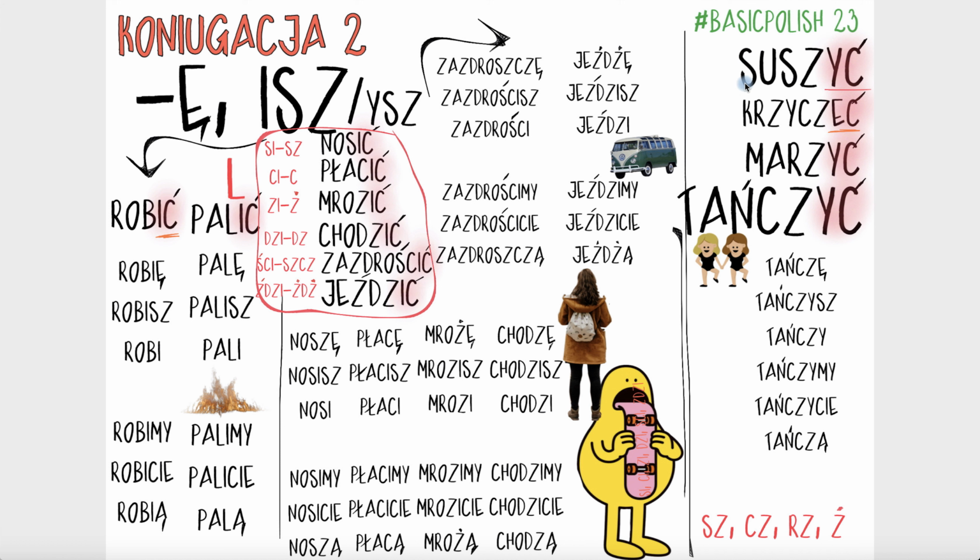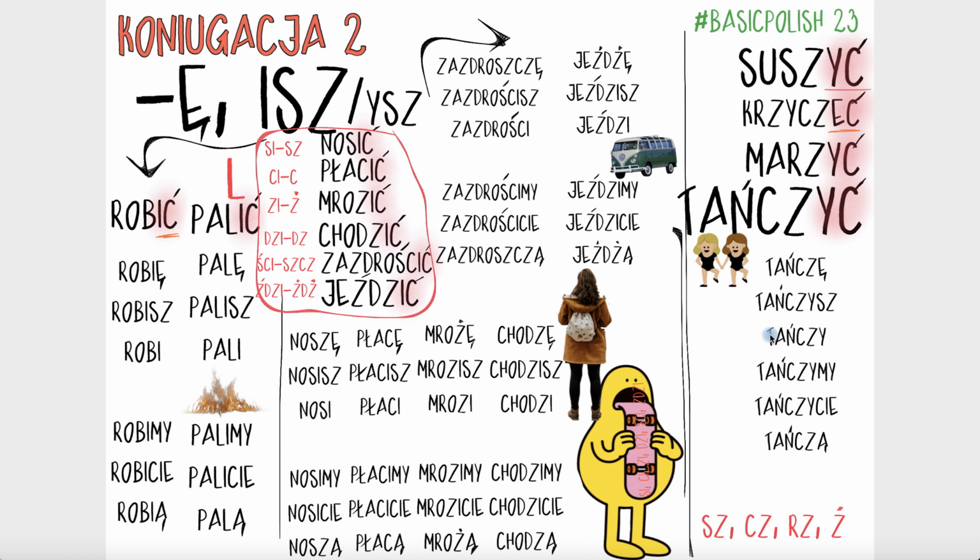When you look at the verb, let's say suszyć, which is to dry, you look at this verb, you think, oh, it's an epsilon there. I need to investigate a little bit more, right? Because I've got SZ there. So because you've got SZ, you can apply exactly this pattern as you can see here, which is for the verb to dance, tańczyć. And the verb will be conjugated in that specific pattern.